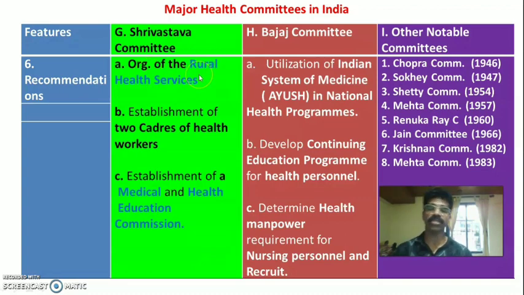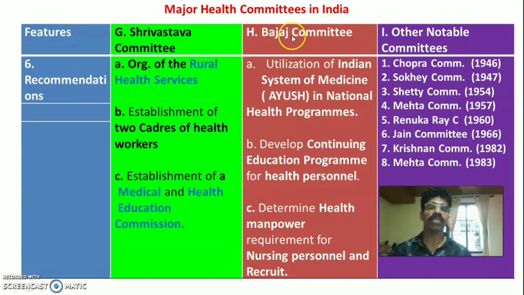Second one is establishment of two types of health workers, two cadres of health workers. Then establishment of the medical and health education commission for the reforms of medical and health education in India.